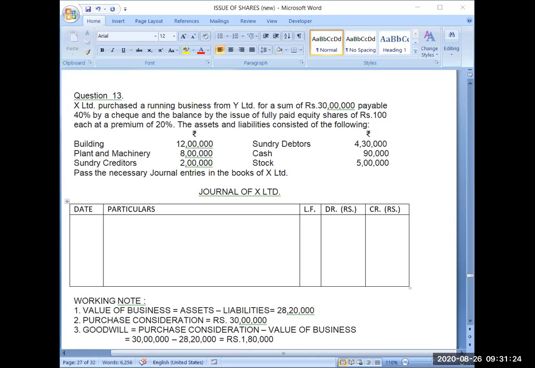Now coming to the journal entry part. So in the first entry, see, assets balance is debit. Whenever you are purchasing the assets, you will debit the assets.